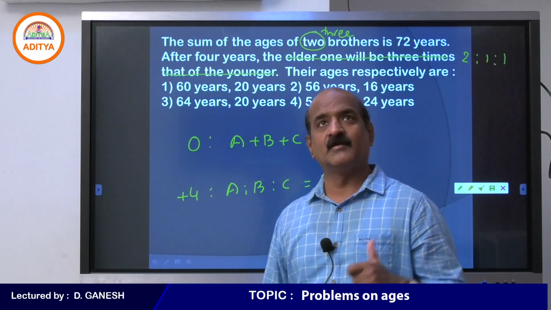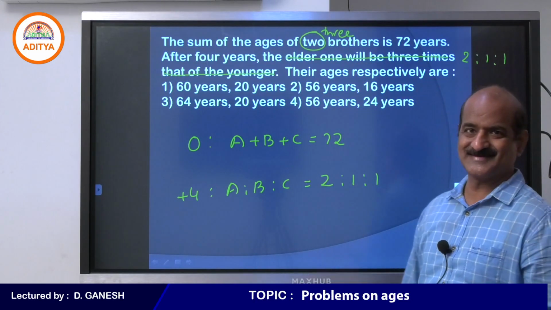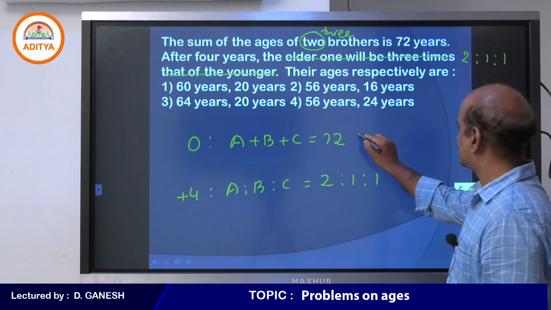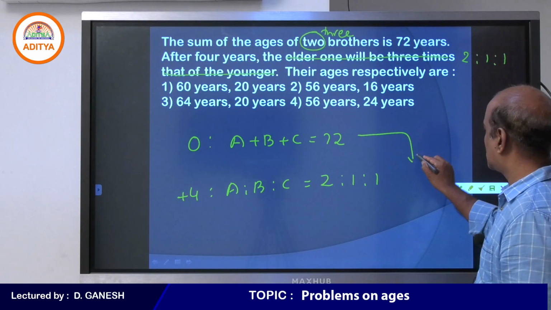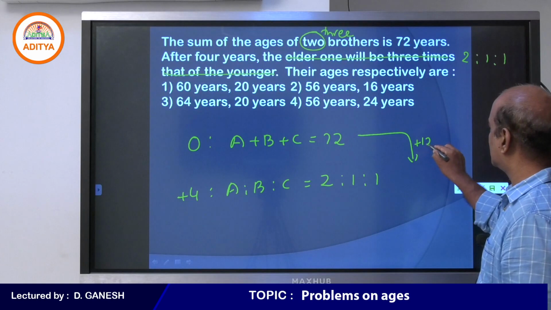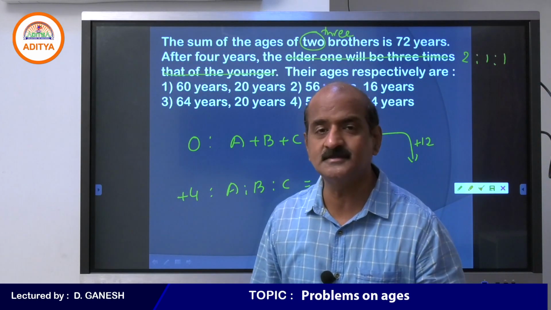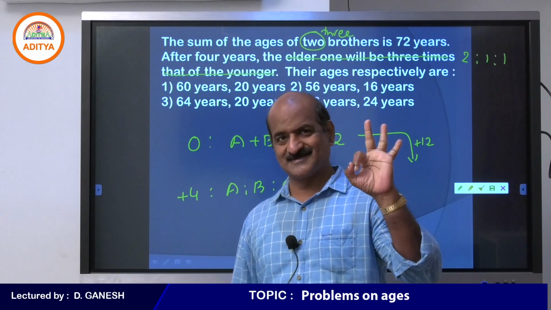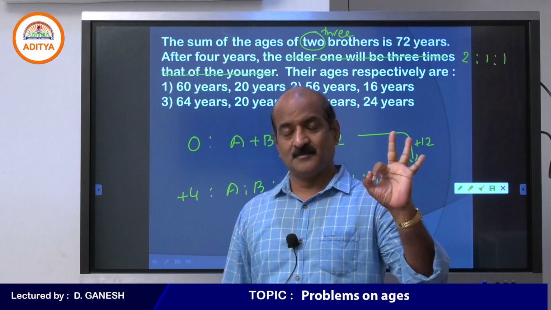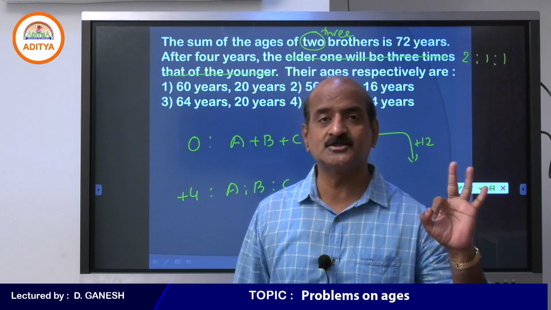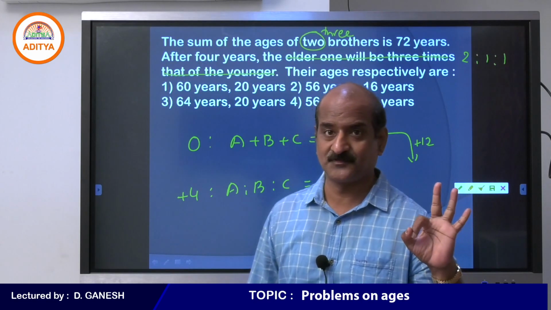You know that we have to take the sum after 4 years, which means to say that 72 should be taken after 4 years. So, how much do we have to add? We have to add 12. How do we get 12? We have to add 4 years for 3 persons, because we are actually discussing this question about 3 persons.